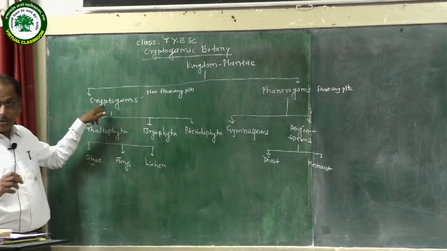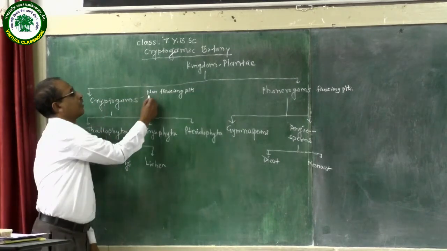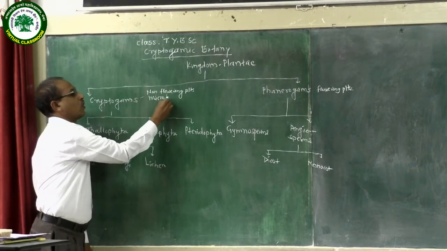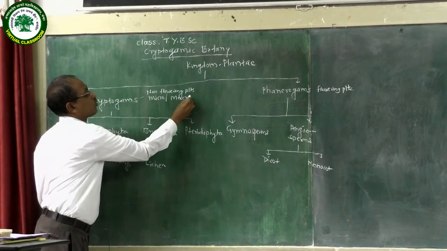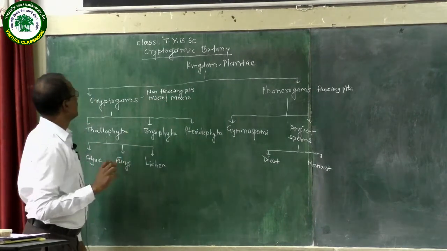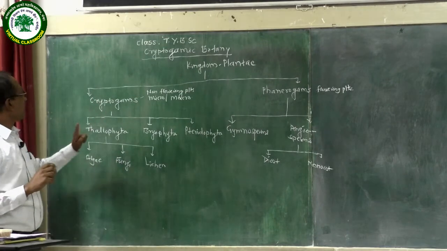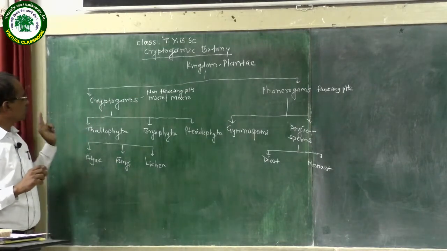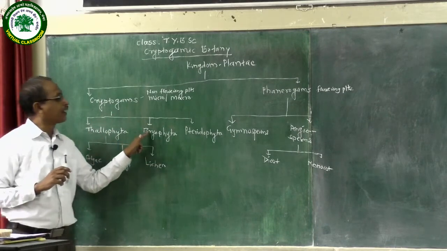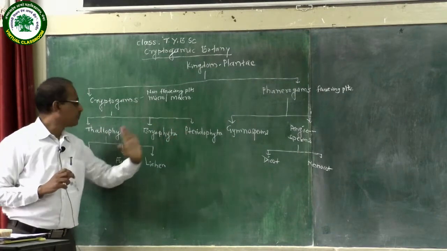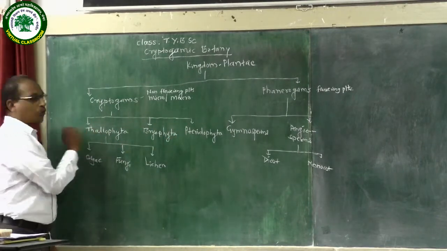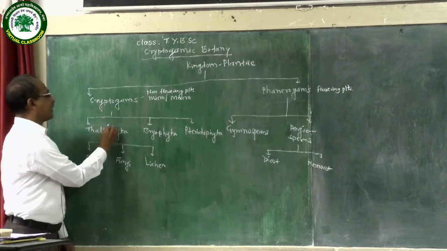Also, in cryptogams, plant body is microscopic or macroscopic. Then these cryptogams is again divided into Thallophyta, Bryophyta and Pteridophyta. In Thallophyta, plant body is thalloid.